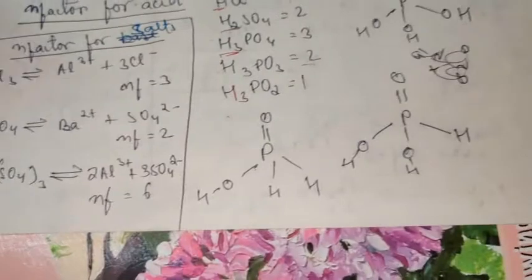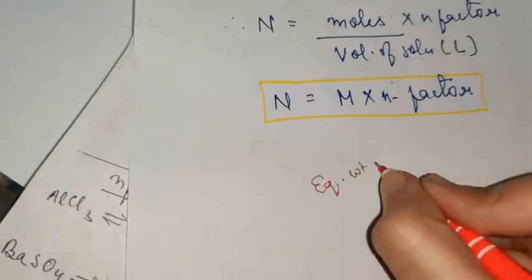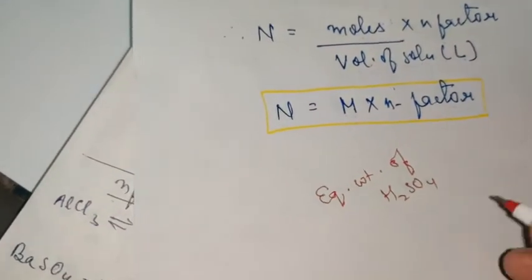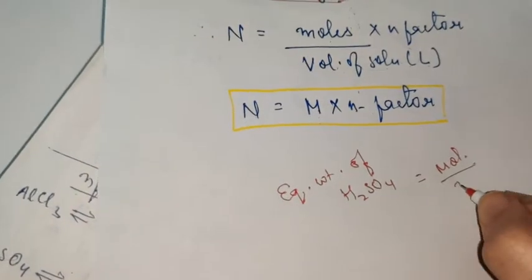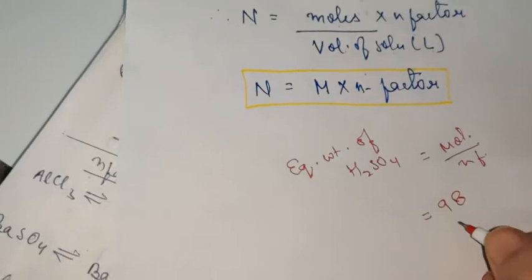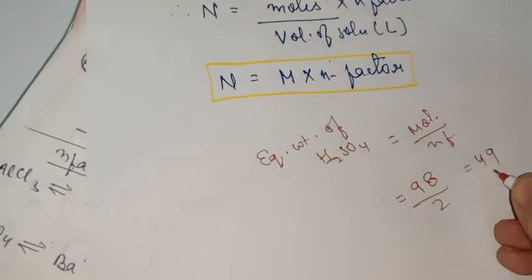Now taking an example here. Suppose you have to find the equivalent weight of H2SO4. It will be equal to molecular weight upon n factor, right? The molecular weight of H2SO4 is 98 and the n factor here is 2. So the equivalent weight is 49 grams.